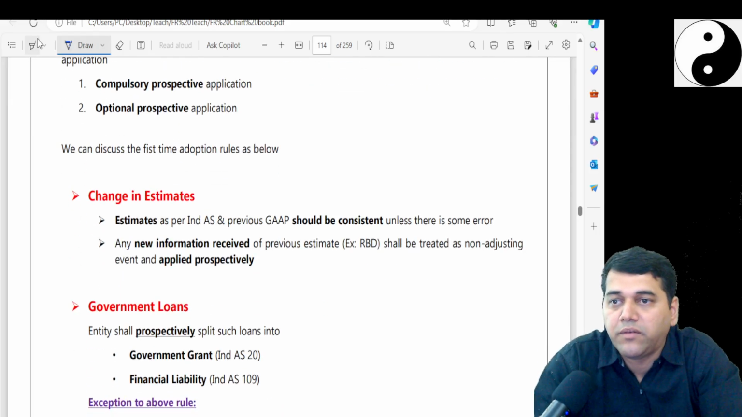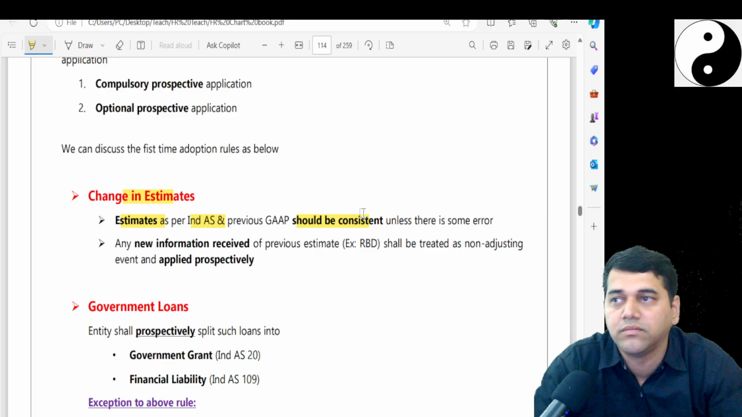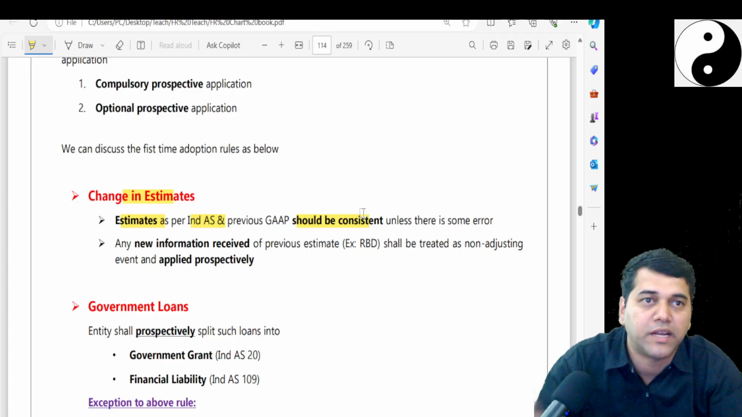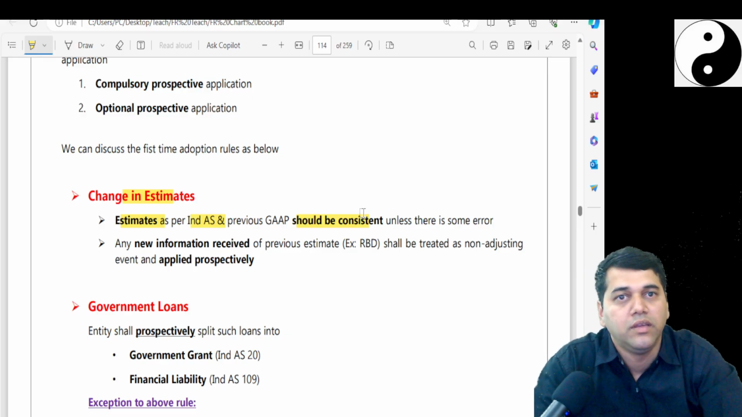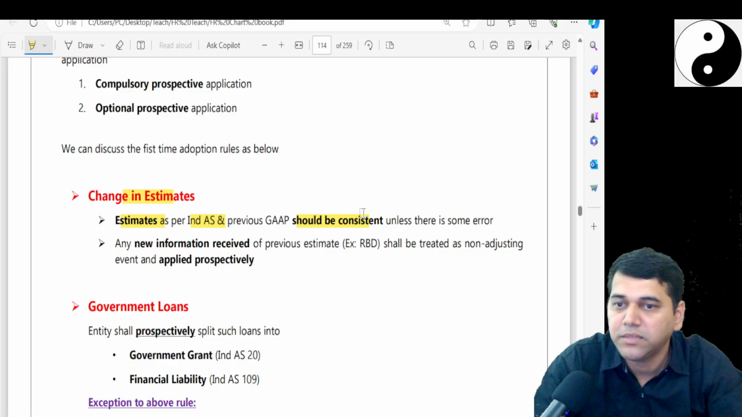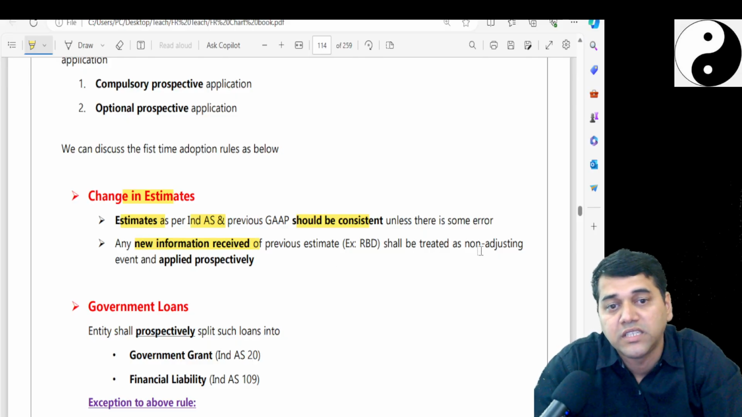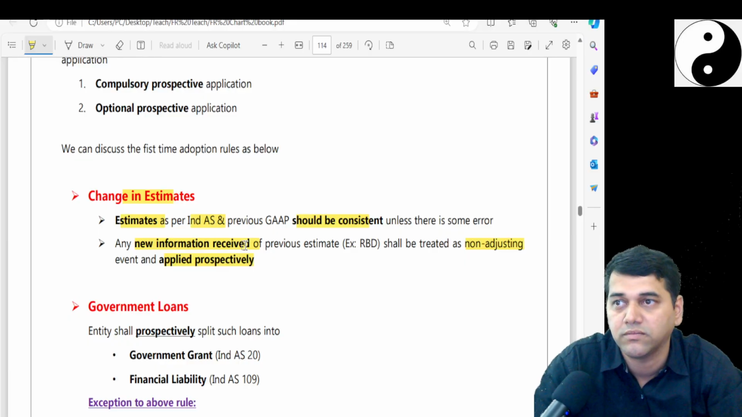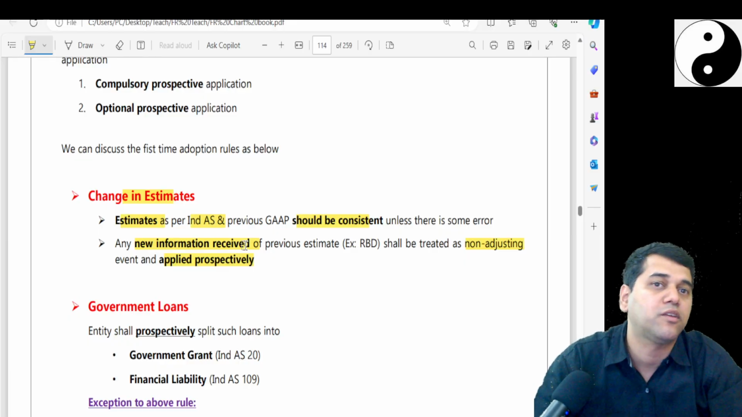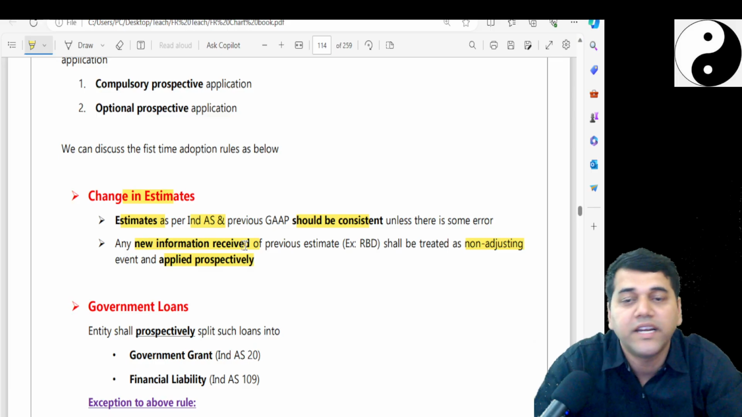So let us take one by one. Change in the estimate. Estimates as per Ind AS and previous GAAP should be the same. Now, how will it be different? Like, a reserve for bad debt was there. As per the accounting standard, you made a certain estimate: so many people may not pay me. Is it different from the accounting standard? Estimation is the same. So any new information received on the previous estimate shall be treated as a non-adjusting event and you apply it prospectively. Don't change it retrospectively. That means change in the estimates is not going to be adjusted. You adjust only this year, not last year's opening day. Retained earnings effect is not going to come here.